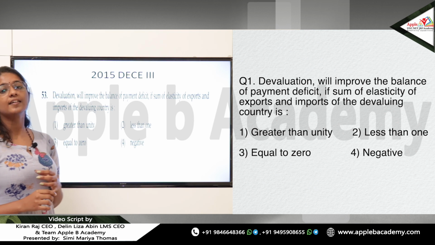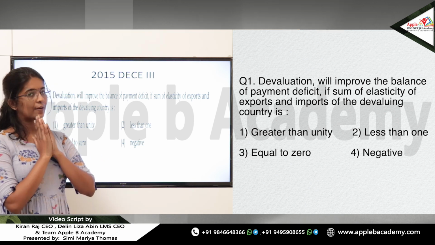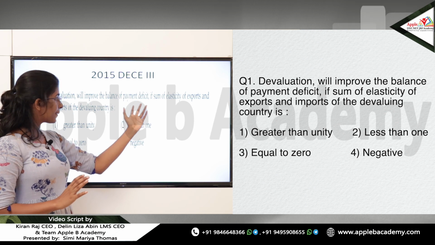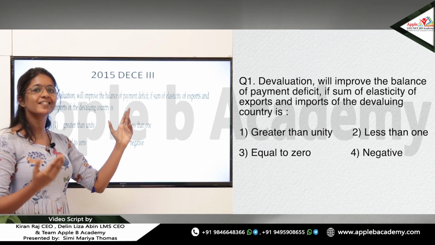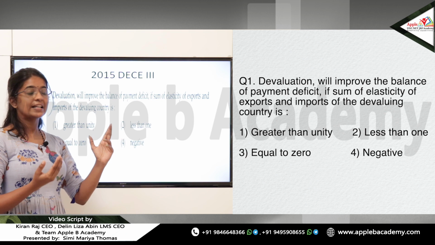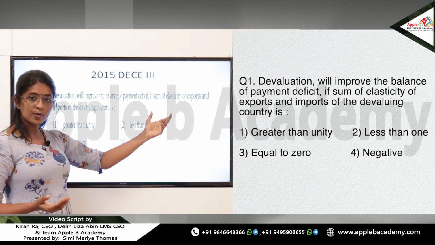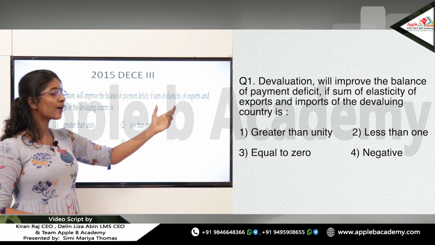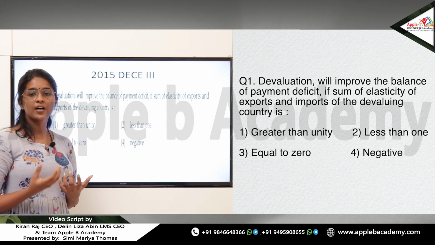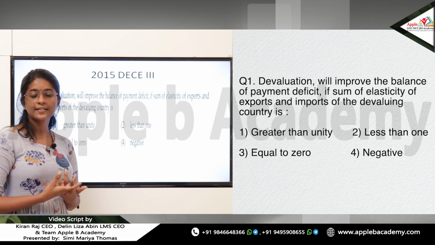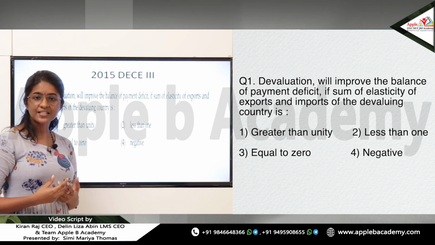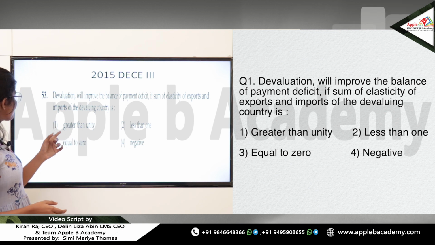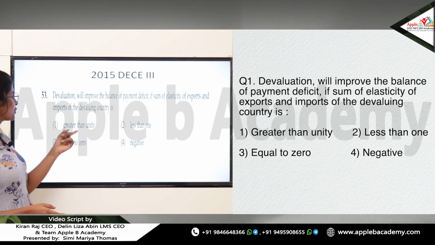When we explained the Marshall-Lerner condition, we discussed that devaluation will improve the BOP deficit or the trade balance if the sum of the elasticity of foreign exports plus the elasticity of domestic imports is greater than 1. So we have the answer, option 1, greater than unity.